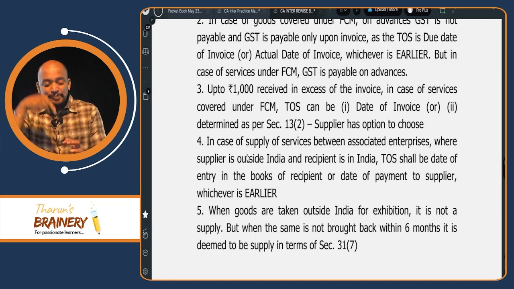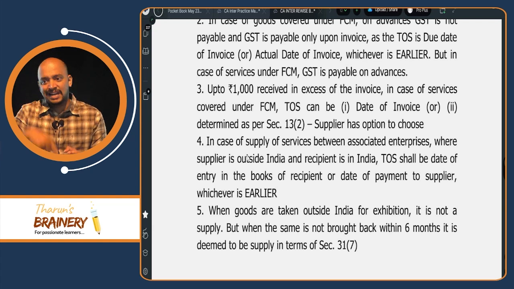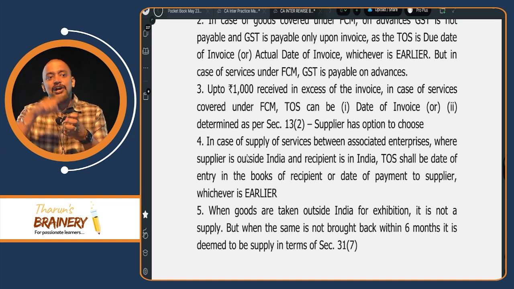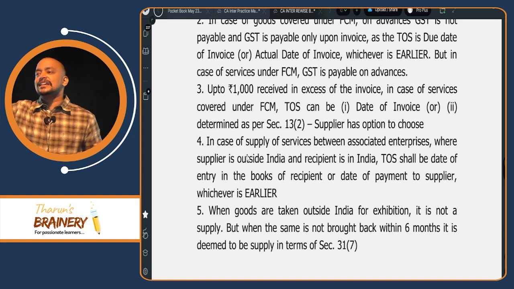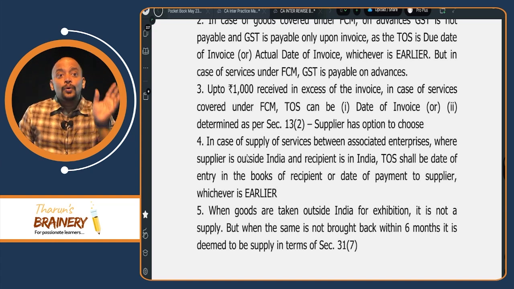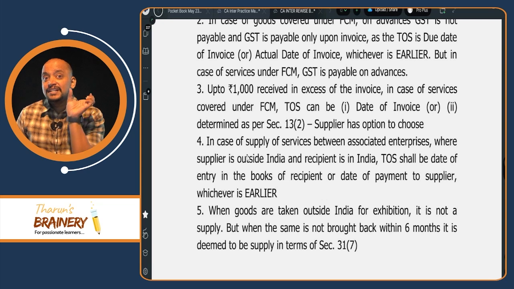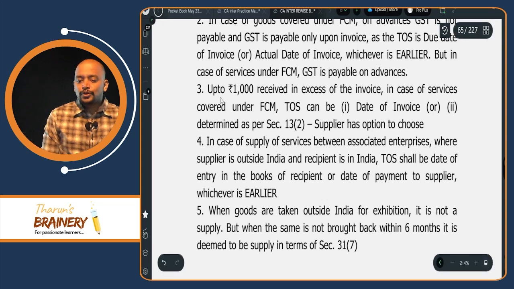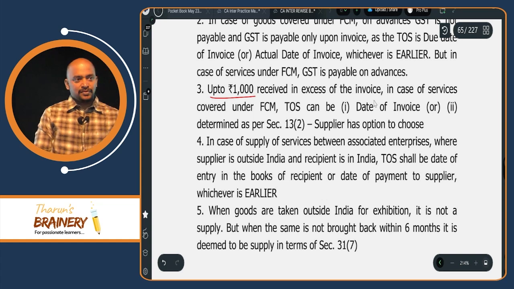Logically speaking, I have to pay tax this month itself, whichever is earlier. But I have an option to pay GST on this 880 rupees at the time of invoice itself, that is in the next month. But this facility I will get only if the excess amount received is up to 1,000 per invoice. Up to 1,000 rupees received in excess of the invoice.